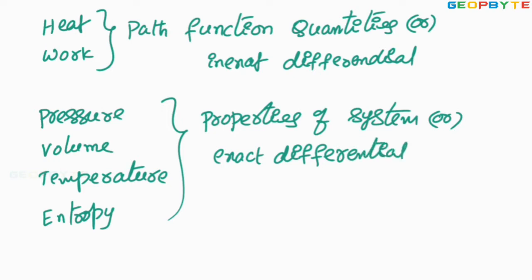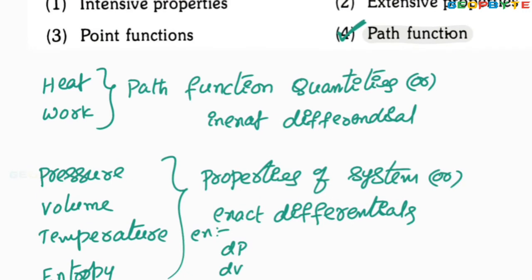Exact differentials. You know, in mathematics, exact differentiation is done by d. Therefore, these can be written, for example, like this: dP, dV, dT, dS. Whereas heat and work are path function quantities, these are inexact differentials. Therefore, these should not be operated by d, these should be operated by del. Therefore, heat can be written as del Q and work can be written as del W. I hope you got my point. Let us take one more problem.